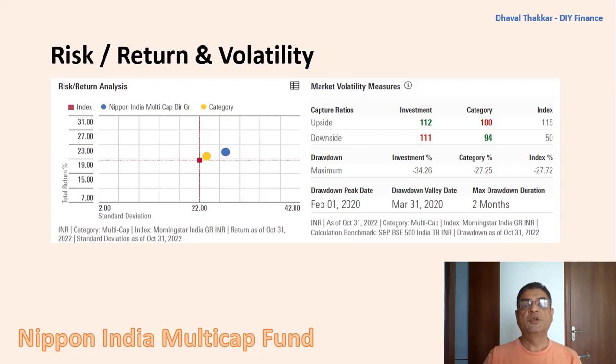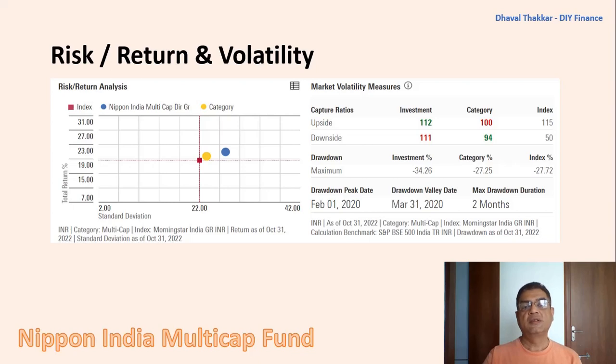The downside capture ratio is the measure of how the fund performed relative to the index during the period when the index has dropped. Here, the value is 111, which indicates that the fund declined 11% more as compared to the index during the fall period. Here, lower the value is better. The upside ratio is good, but the downside ratio is quite poor, and hence, the positive effect of the upside ratio is being neutralized by the poor value of the downside ratio.